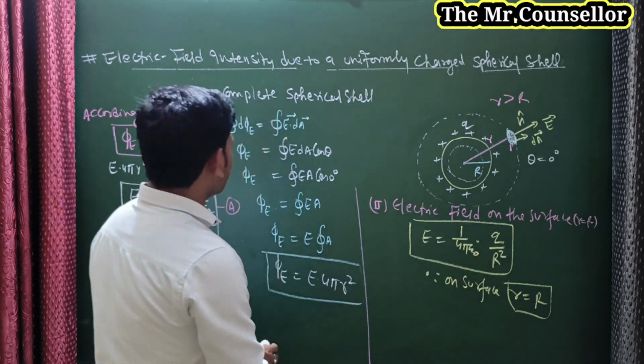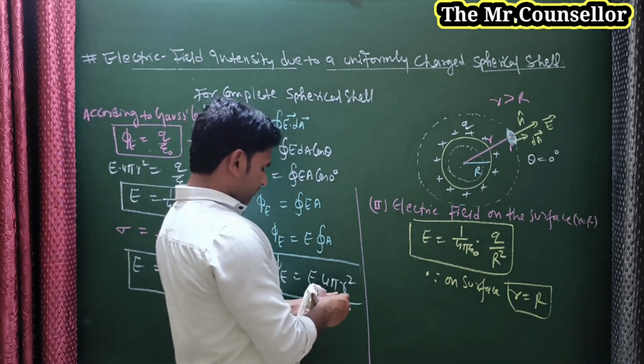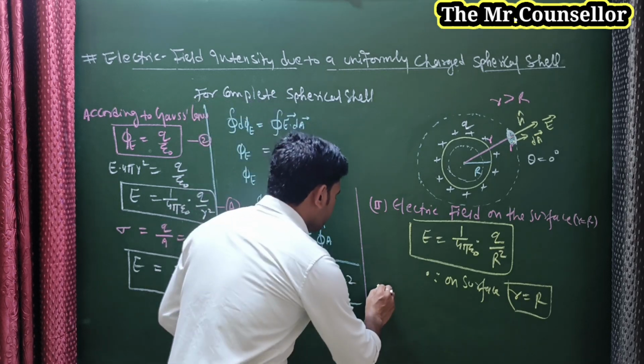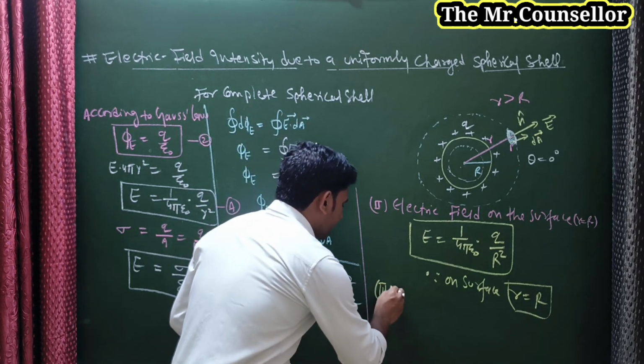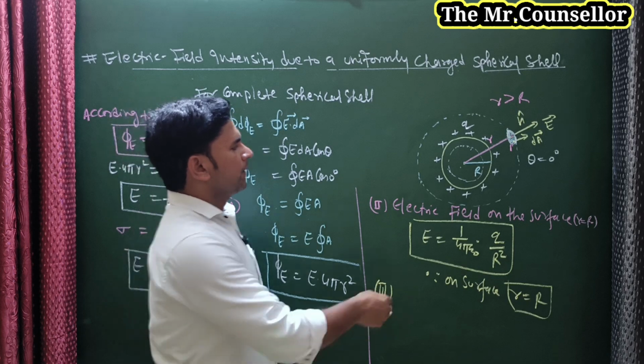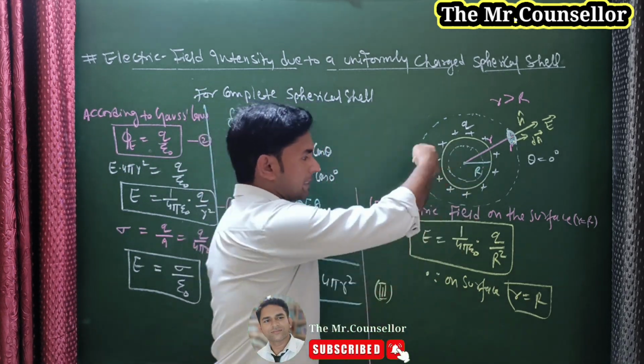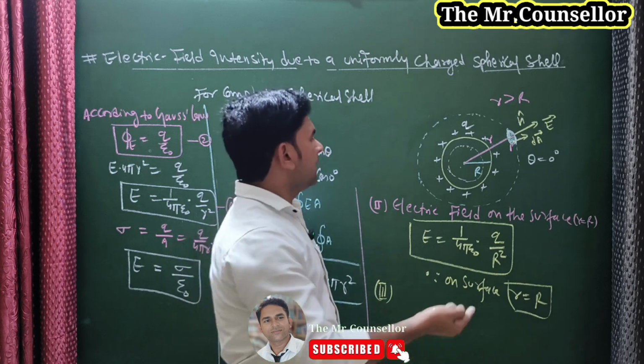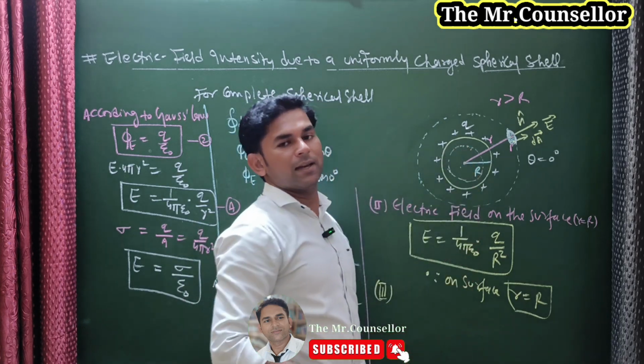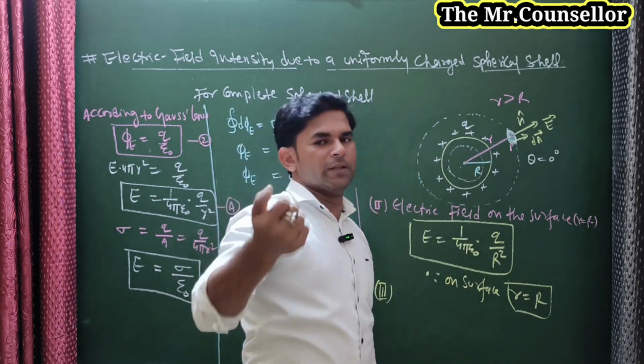After this, third, we find the electric field inside this spherical shell. You know very well that inside this spherical shell the electric field is always zero.